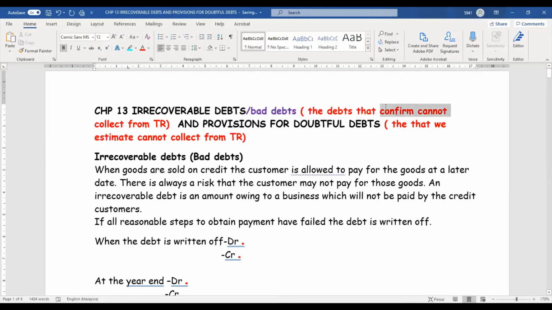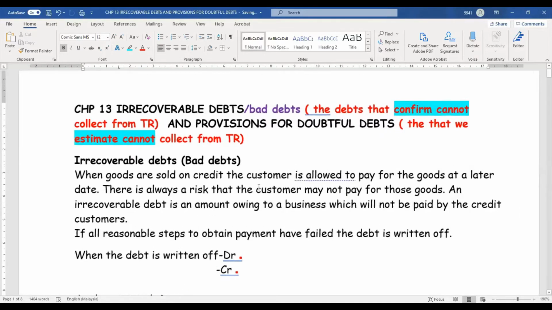See the keywords. Irrecoverable debt is when you confirm you cannot collect the money. But for provision for doubtful debt, when you see the word doubt, you have a doubt on it. It's an estimation that you cannot collect. We accountants are prudent. We will estimate the loss, the future loss. Now we need to be more prudent.